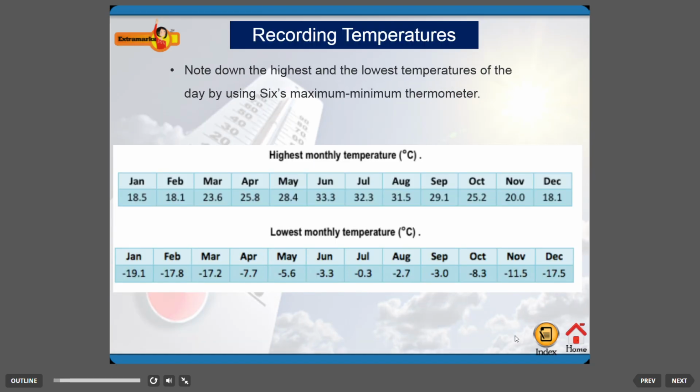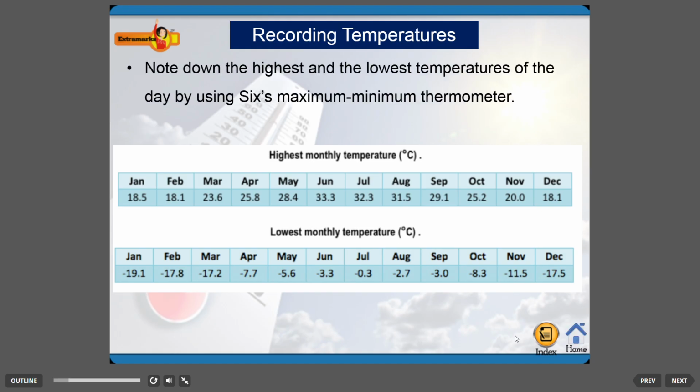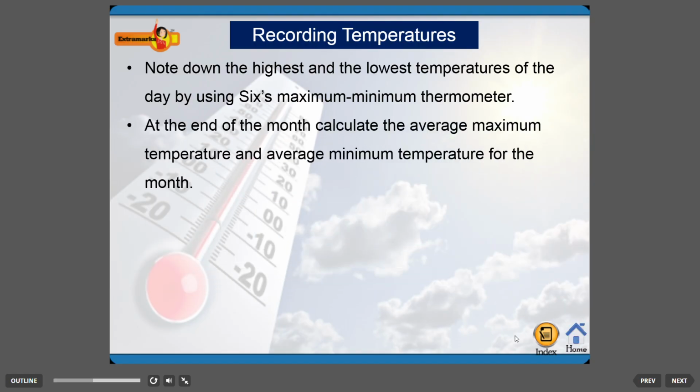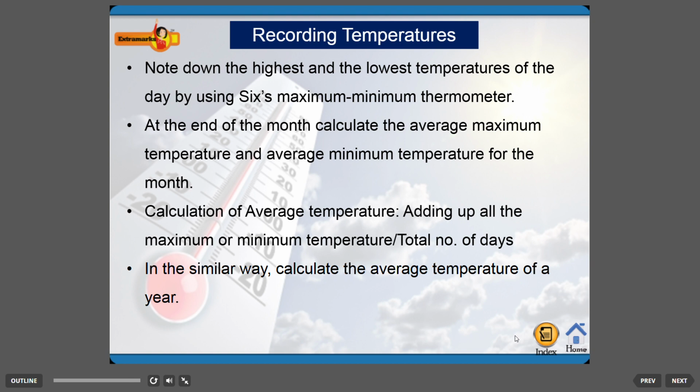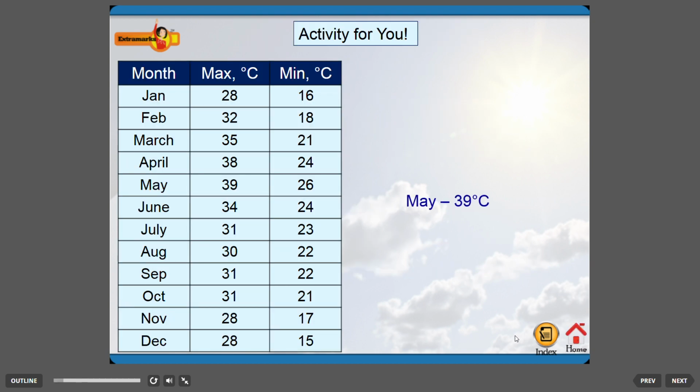Recording temperatures. Note down the highest and the lowest temperatures of the day by using Six's maximum-minimum thermometer. At the end of the month, calculate the average maximum temperature and average minimum temperature for the month. Calculation of average temperature: add up all the maximum or minimum temperatures and divide by the total number of days. An activity for you.